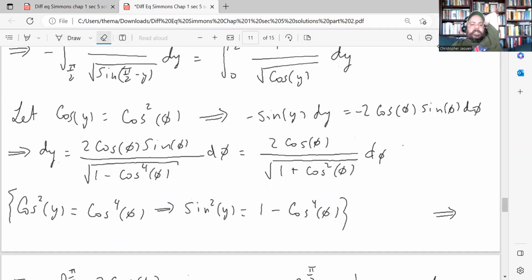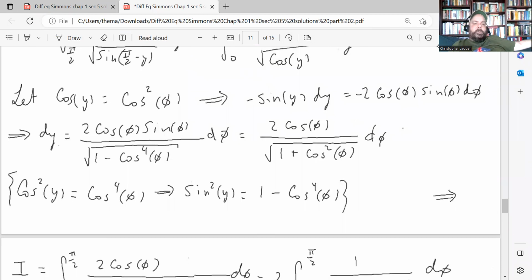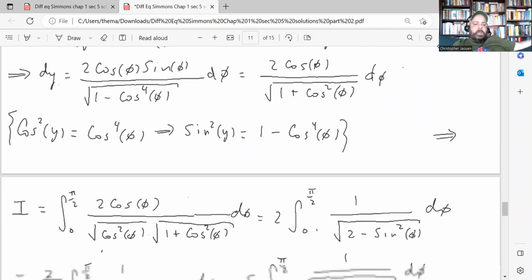Because I skipped over writing some of the steps here, you might want to write that out yourself, just to make sure you know where all the pieces came from. Then plug that substitution into the integral. The bounds don't change, because by plugging in the bounds for y, you'll see that the values for phi are the exact same values.